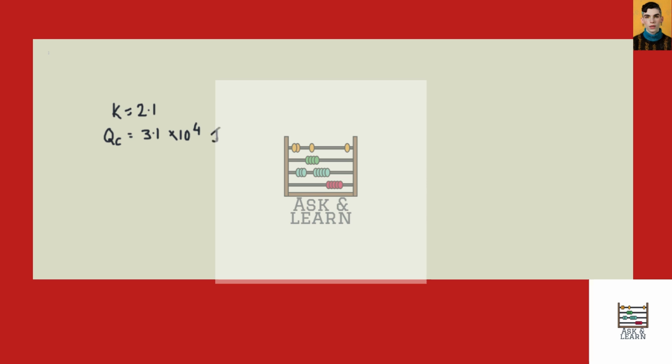Now, how much mechanical energy is required each cycle to operate the refrigerator? So how much mechanical energy is required? That is given by using the formula K is equal to QC upon W, which gives that the mechanical work done W is equal to QC by K. Now as you substitute the values of QC and K from the given, you can find that the mechanical work to be done is 1.48 into 10 to the power 4 joules. Okay, so this is question number A.